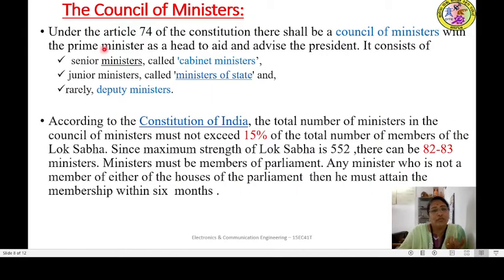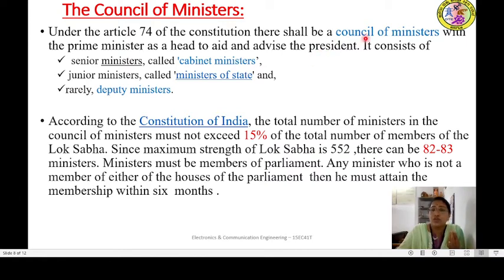Okay, what do we mean by the Council of Ministers? Under Article 74 of the Constitution, there shall be a Council of Ministers with the Prime Minister as the head to aid and advise the President. So the President alone cannot perform all the functions and the Prime Minister alone cannot perform all the functions.